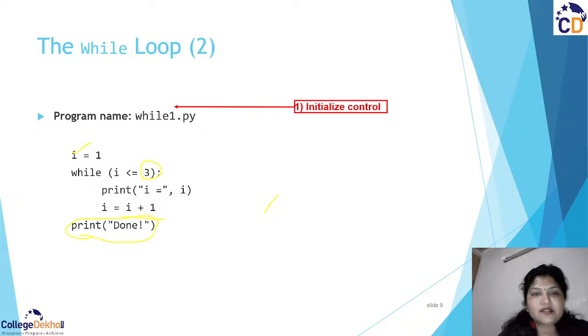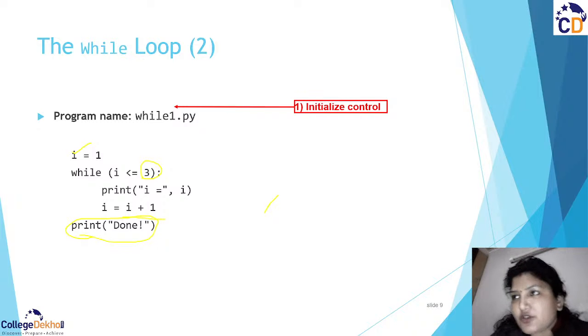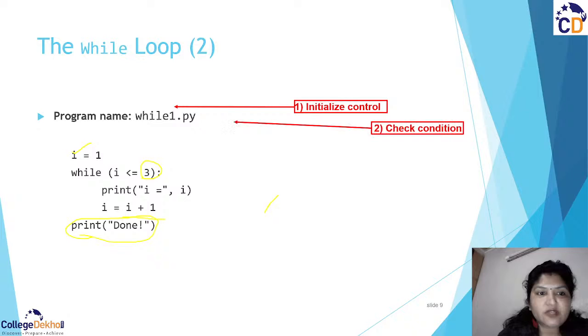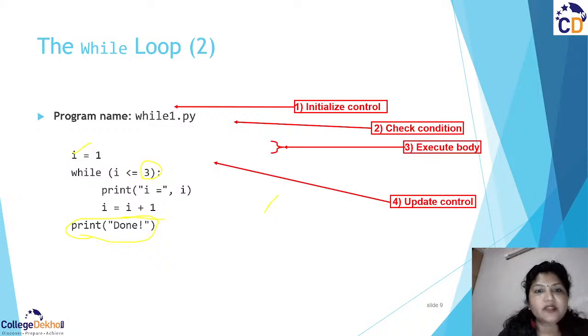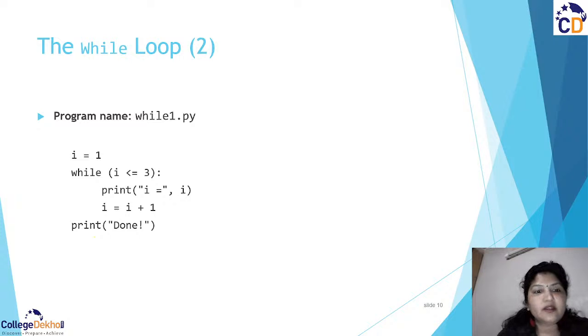So let us see what the parts of this are. First we initialize it, then it checks the condition, then it executes the body, then it updates the control, and it keeps going until your condition is satisfied. It is going to print the values of I, and after that it is going to print done or finished. You may write any comment.